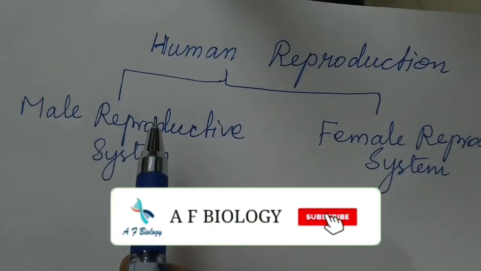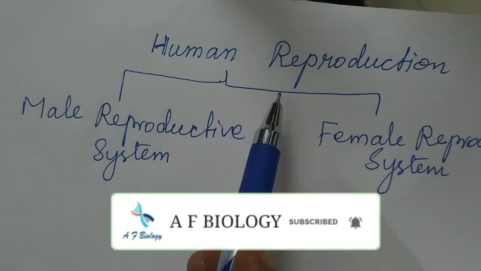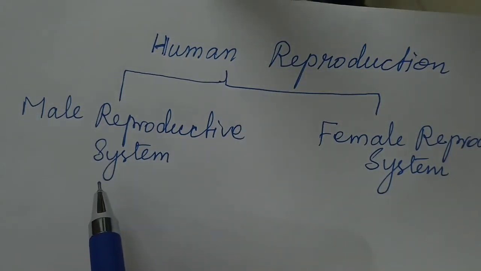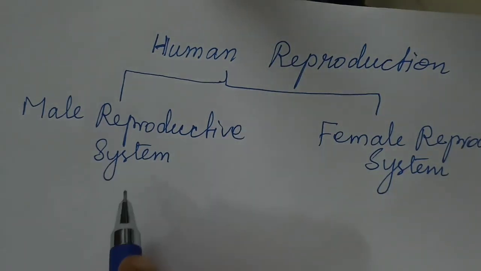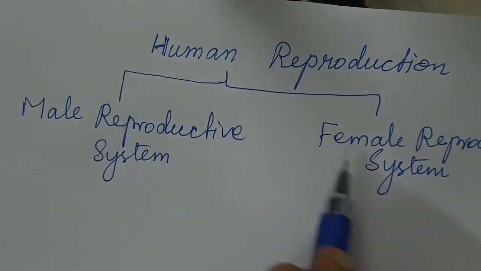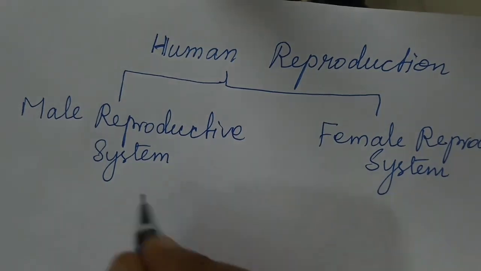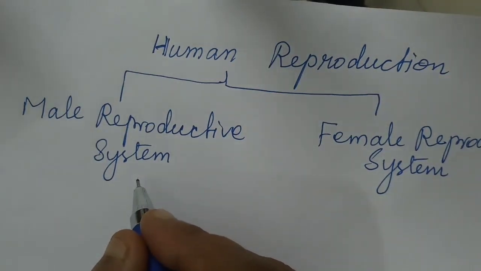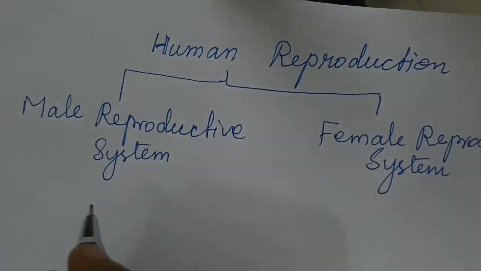Today we are going to discuss human reproduction. In human reproduction, I am going to discuss the male reproductive system now. There are two systems: one is the male reproductive system and the other is the female reproductive system. First of all, we will see about the male reproductive system. Today's topic is the male reproductive system.